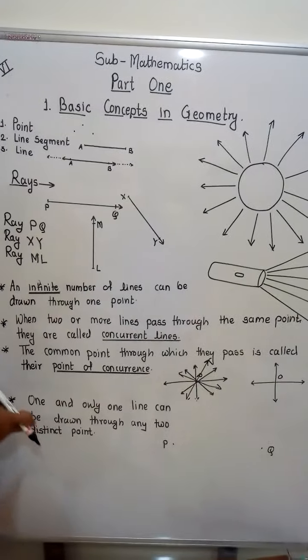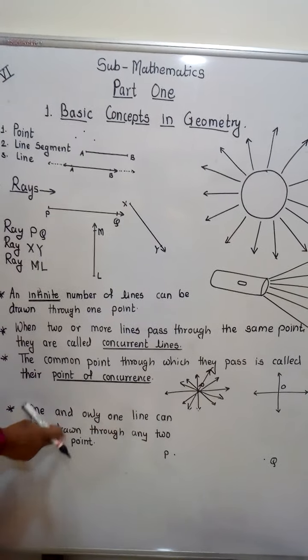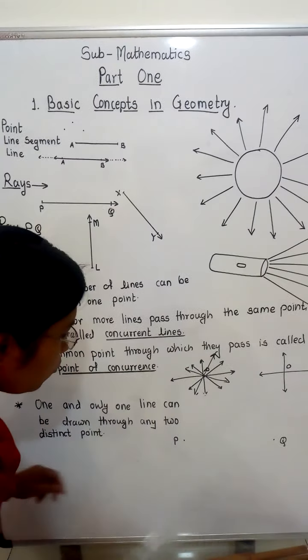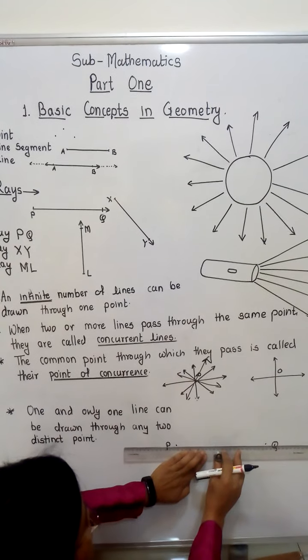And now one more topic: one and only one line can be drawn through any two distinct points. Here two points are taken, point P and point Q. We can draw only one line going through these two points.